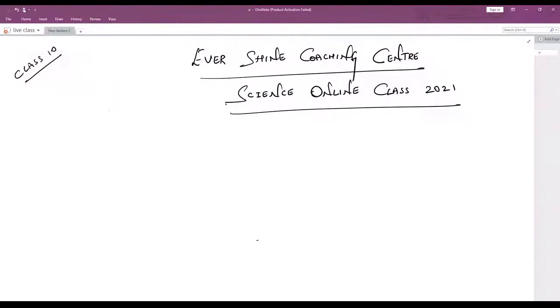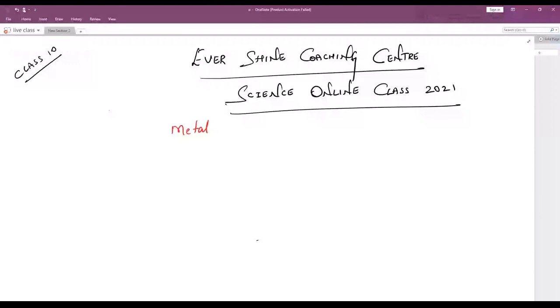My dear students, today I'm going to discuss a very important topic of Class 10 Karnataka State Board SSLC Science. From the subject science, we are discussing today the chapter metals and non-metals. Children, first let me discuss a few important points related to this chapter, metals and non-metals.